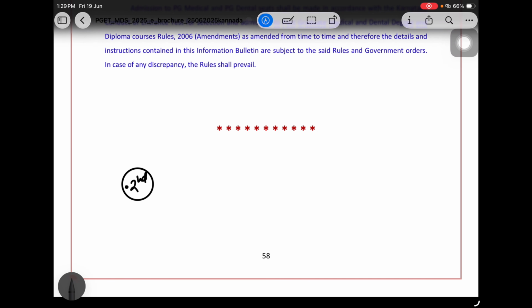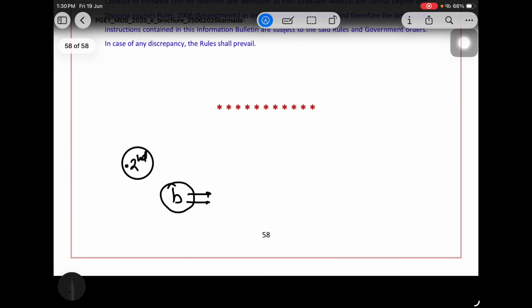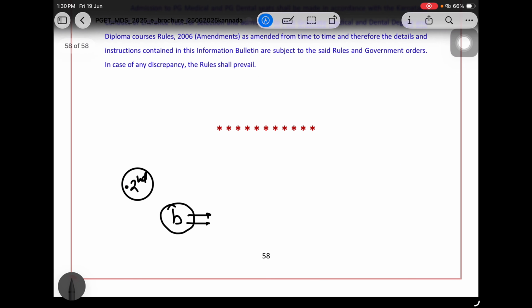Next question is about B. If a candidate is in the B clause, then they need to produce all the documents. Yes, documents 1 to 10 are there, and in this PDF also I have shared the list. You can check it from there also. They have to produce all the details of 1 to 10 studying, and then the other relevant documents, the mandatory documents that have been asked by the KEA.